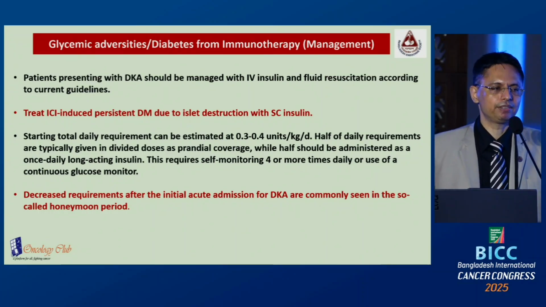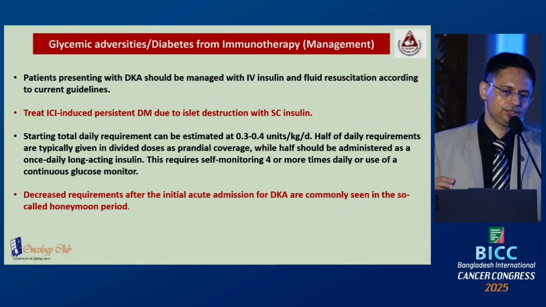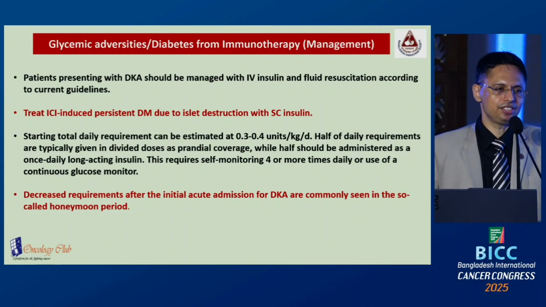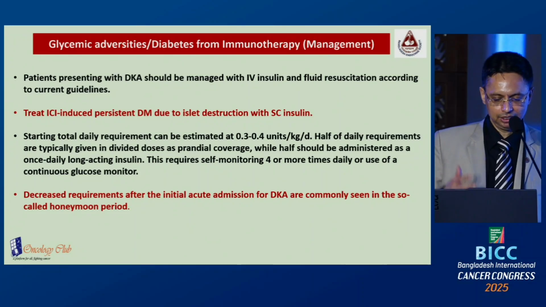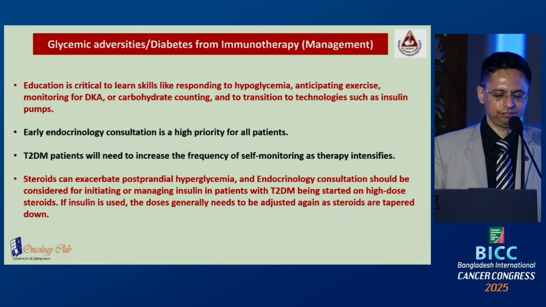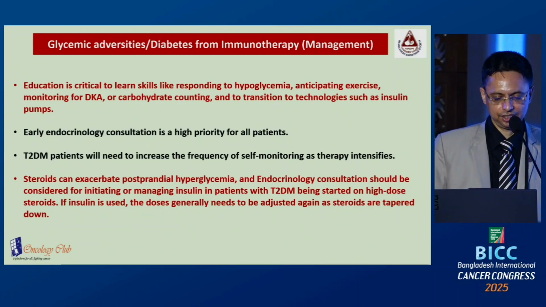Half of the dose should be given as prandial, divided in 3 doses, and half should be given as basal insulin. When you start tapering or discontinuing the steroid, you should keep lowering the doses of the insulin, otherwise there is a chance of hypoglycemia. Education is very important regarding diabetes: how to recognize the symptoms of hypoglycemia, how to inject insulin, and how to adjust the monitoring. Early endocrine consultation is very important.